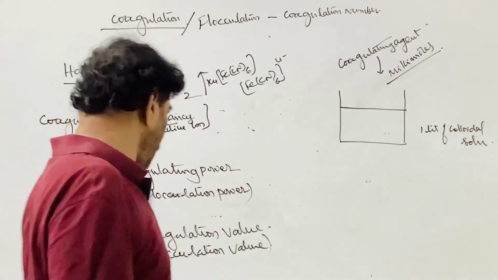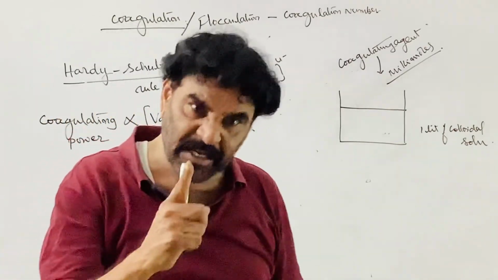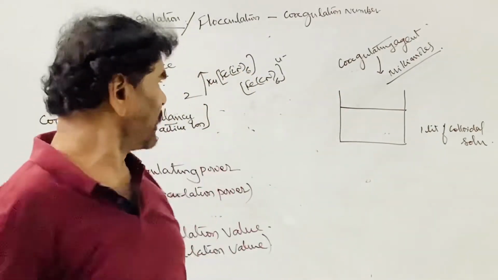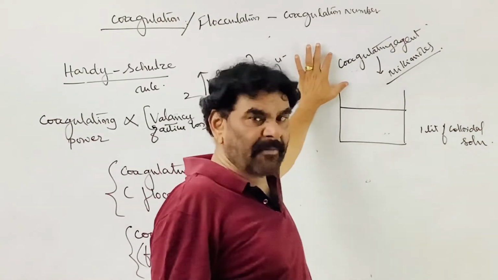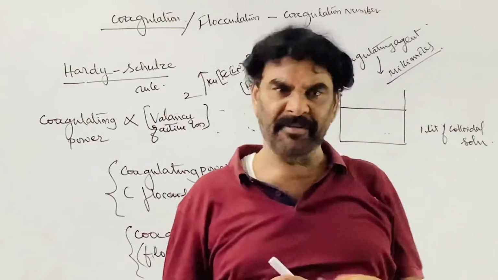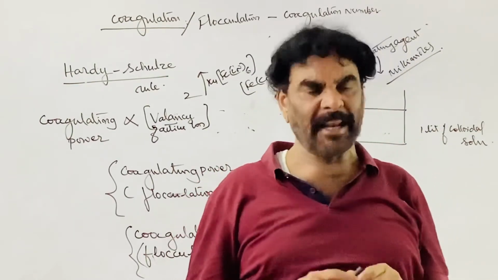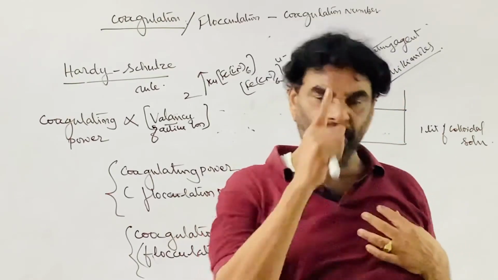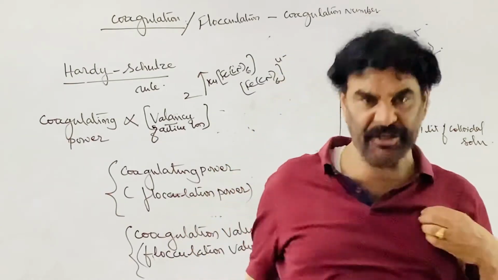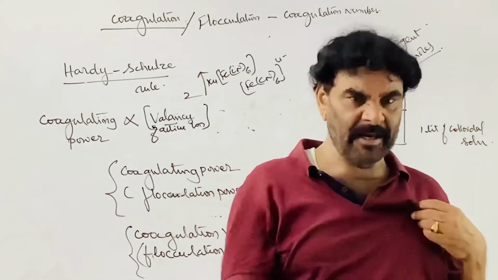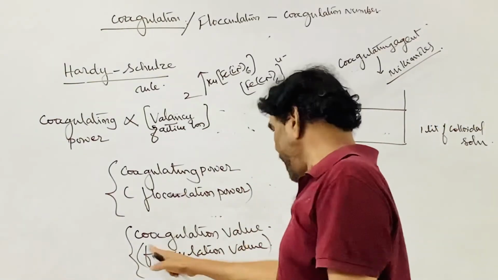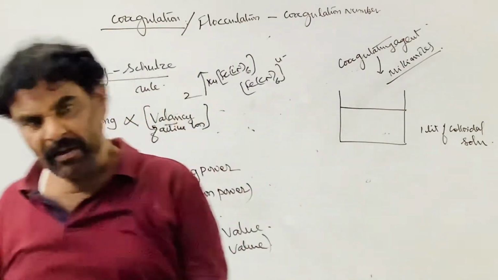Coagulation value and flocculation value are properties of the electrolyte that is added to cause the coagulation of the colloidal solution. The minimum number of millimoles of the given electrolyte to be added to 1 liter of the colloidal solution to cause complete precipitation in 2 hours is called the flocculation value or coagulation value of the electrolyte.